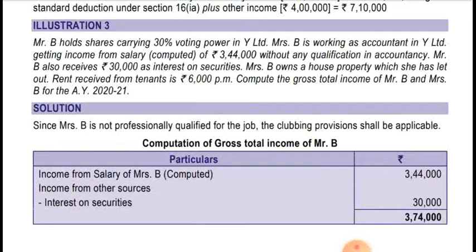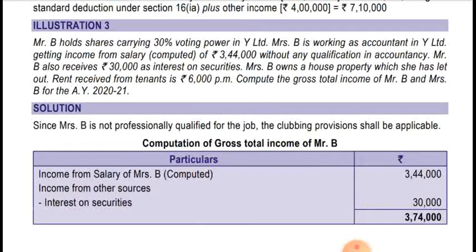So his total income will become 3,44,000 plus 30,000, that is 3,74,000, and in the hands of Mrs. B, the 6,000 rent which she receives from the house property she owns, so 72,000 will be income in her hands. Okay, so let's see the solution.